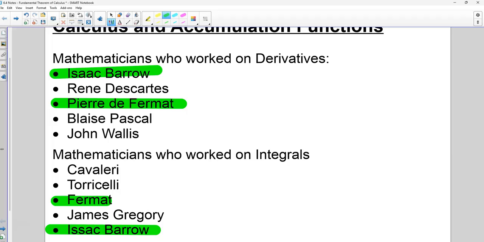So finding the slope of a tangent line is the inverse of area under the curve. Like those two ideas are inverses of each other. So to undo an integral, you can take a derivative. Or to undo a derivative, you can take an integral. That was the huge idea. So they were already doing some work on these, and they discovered that these two things were inverses. And then they developed a lot of different rules and notation and different things for this.